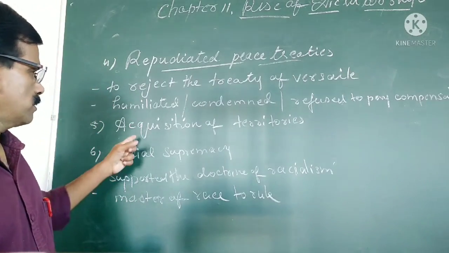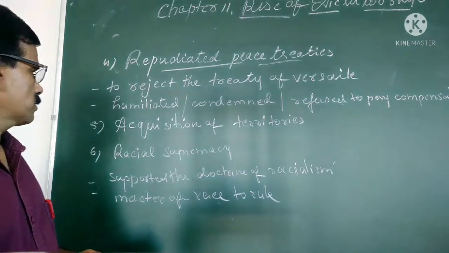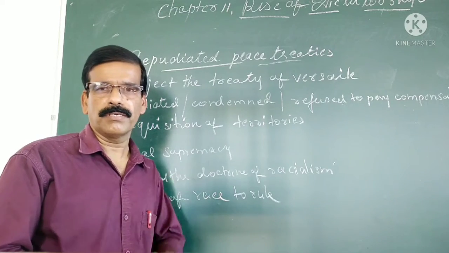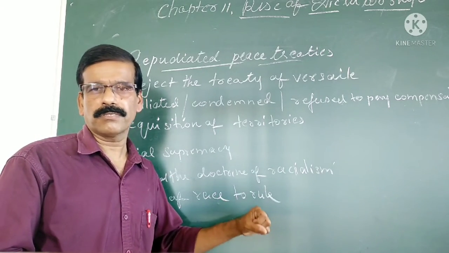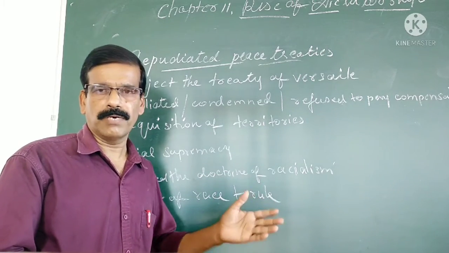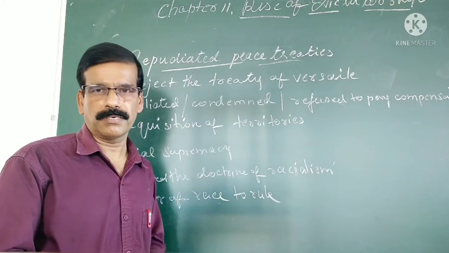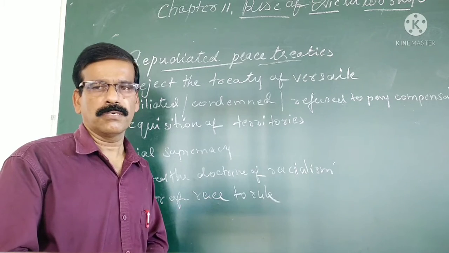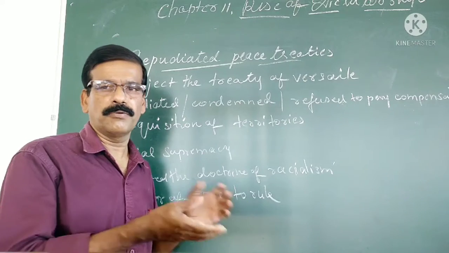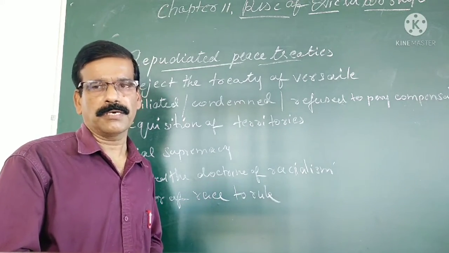And next is acquisition of territories. When the First World War was over, according to the treaty, many territories of Germany were taken and given to neighboring countries, and Hitler wanted to get back all those territories. Hitler thought that the area was actually needed for Germany because they had to cultivate more food grain for the growing population in the country.